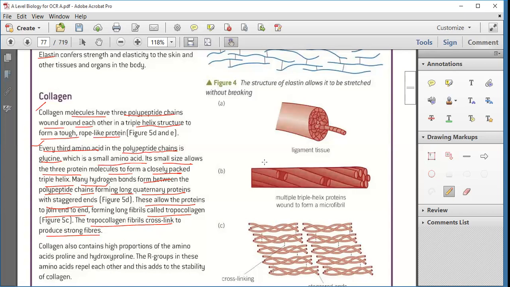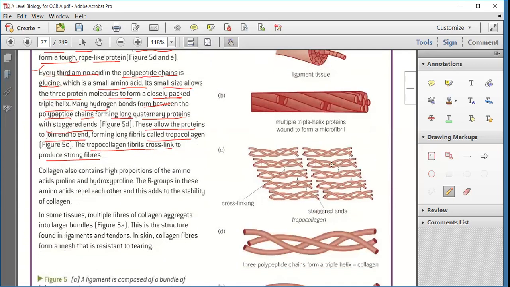First, they combine together into a multiple triple helix structure. The tropocollagen fibers cross-link to produce a stronger fiber, and these fibers again cross-link and form a still stronger fiber. Is that clear up to this point?